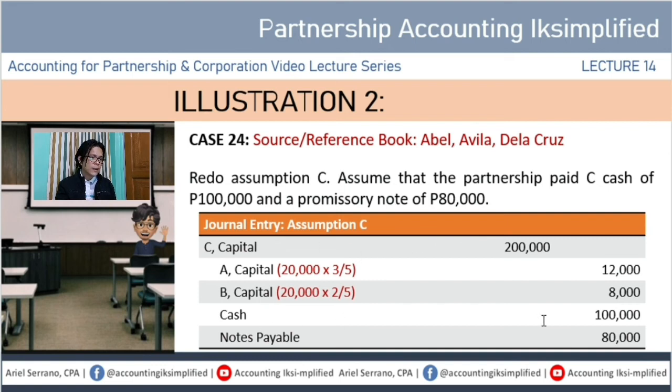Tapos, ang credit mo cash, tapos dito meron kang credit na notes payable for 80,000. Kasi, promissory note, ibig sabihin, ang sabi ni partnership kay partner C, kulang yung current cash na meron tayo, 100,000 muna yung ibibigay namin sa'yo, may balanse pa kami sa'yo na 80,000. Babayaran namin ito later on kung ano yung nasa promissory note, kung ano yung napagkasunduan. And then, the difference, yung bonus pa rin ito.